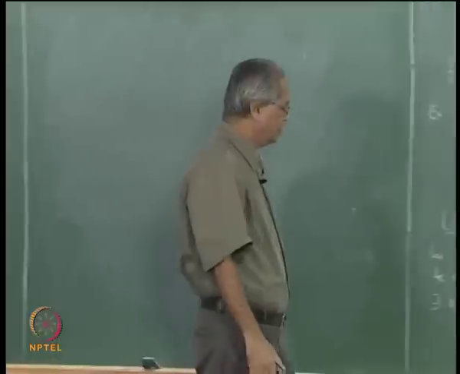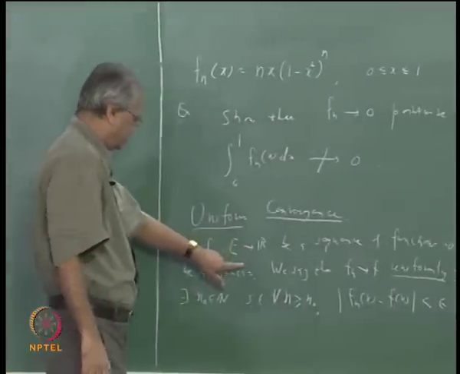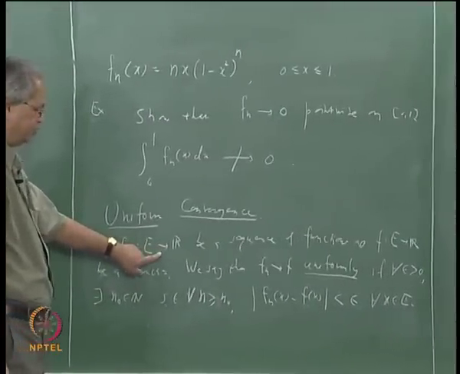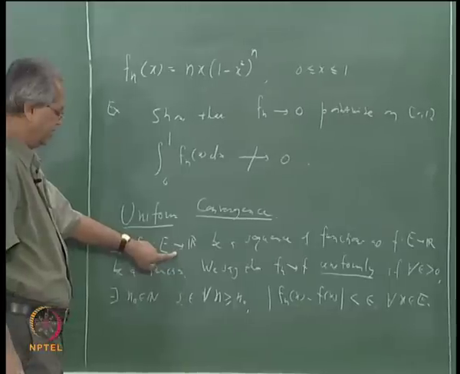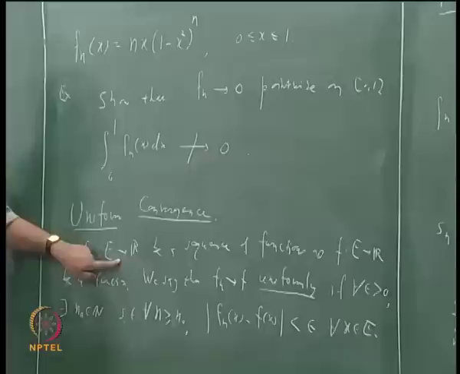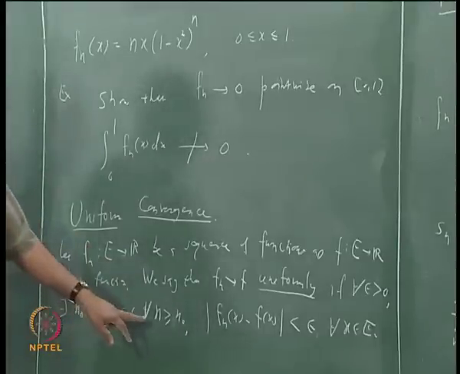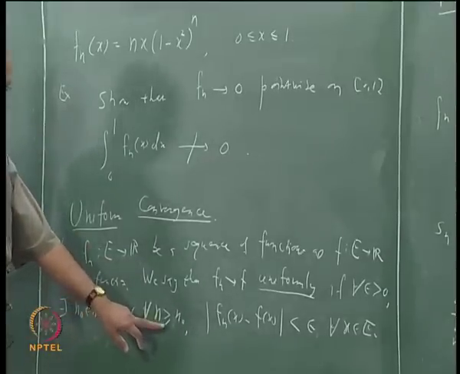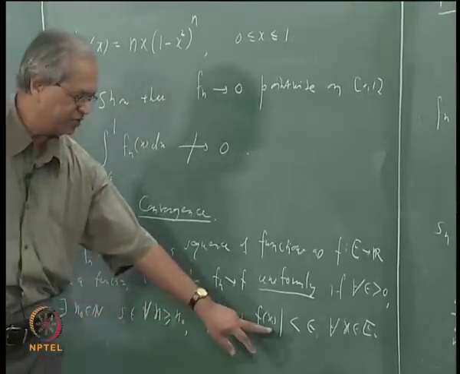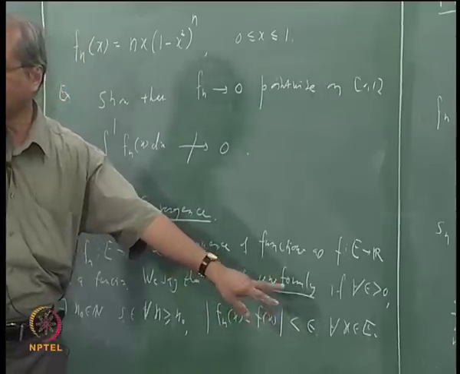Now again you look at this definition of uniform convergence. We want to interpret it in a slightly different manner. What we have here is that for every n bigger than or equal to n0, what should happen is mod fn(x) minus f(x) is less than epsilon for every x in E.